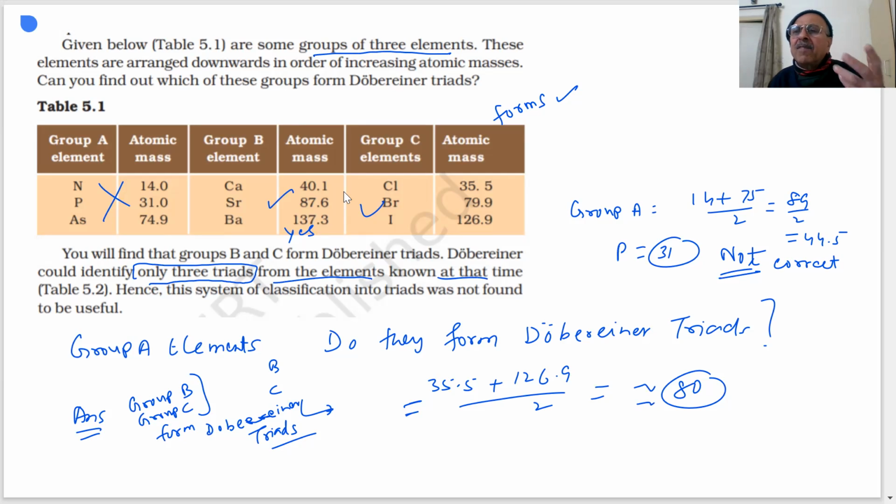Therefore, this was of no good. This is a limitation, and that is why this model was rejected. If something is applicable only for 1 or 2 or 3 groups, only 3 triads, then it is of no use.